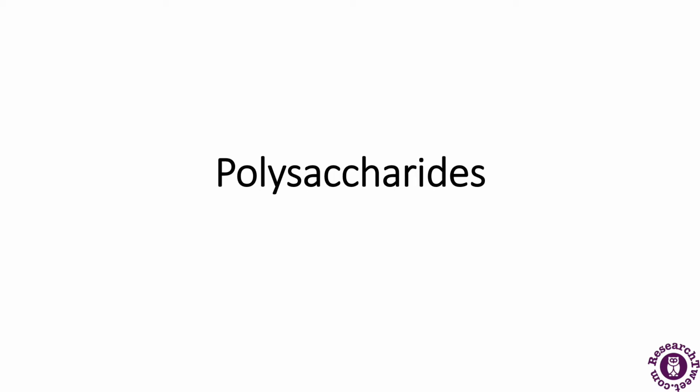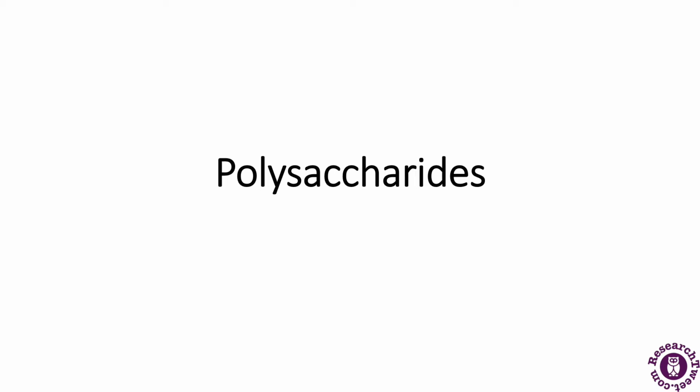The examples of polysaccharides include starch, cellulose, and glycogen. Now, what is the importance of carbohydrates, or the importance of polysaccharides? Carbohydrates are essential for life, for both plants as well as animals. They form a major portion of our food, and honey has been used for a long time as an instant source of energy by the Vedas in the Ayurvedic system of medicine.